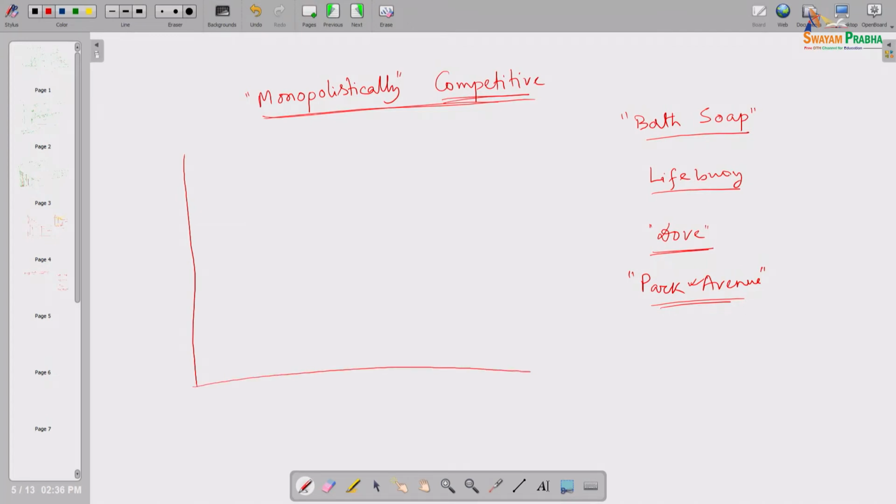Before we try to understand, let us see how the demand curve of a monopolistically competitive market looks. Suppose I am a monopoly in that market. This kind of market demand curve is there, that is the average revenue line. Suppose Hindustan Unilever, maybe in the 1970s or 1980s, when the company was still Hindustan Lever.